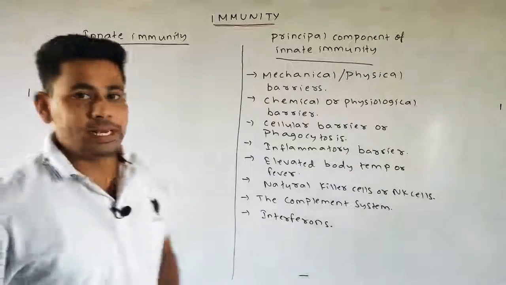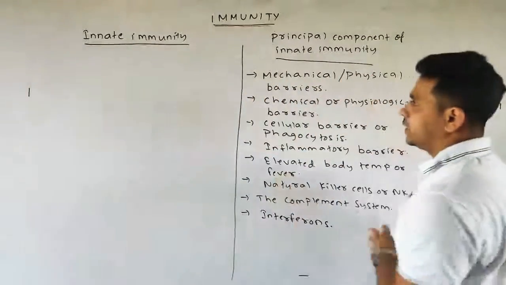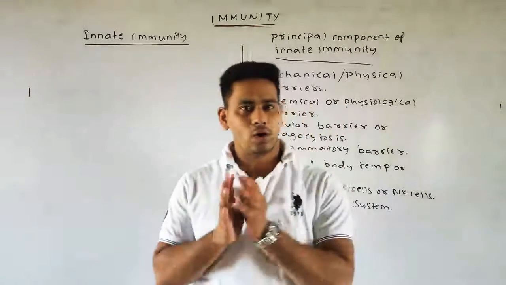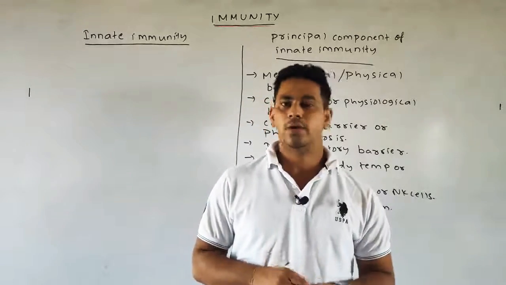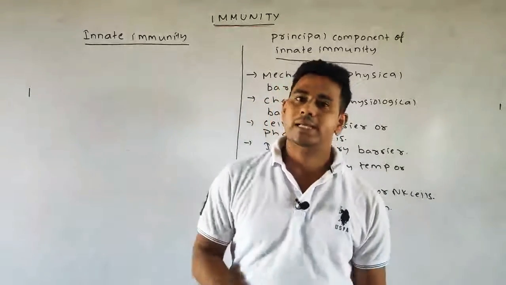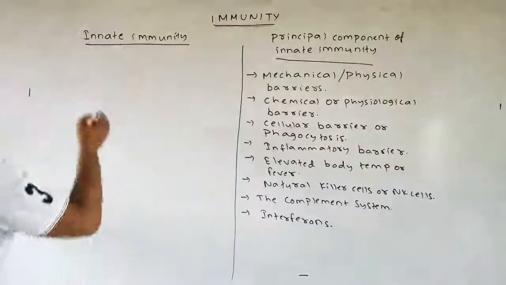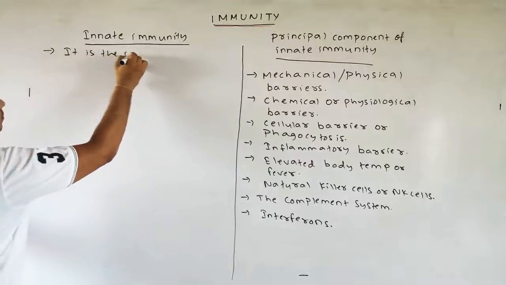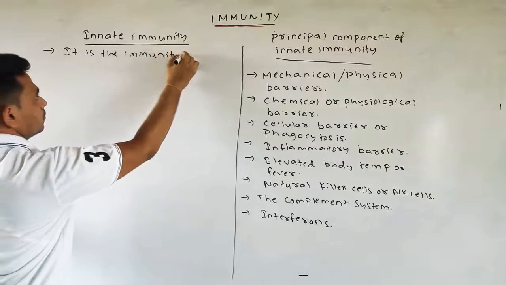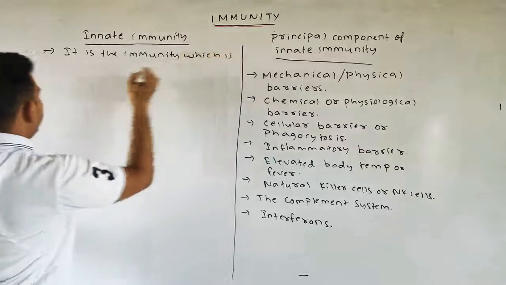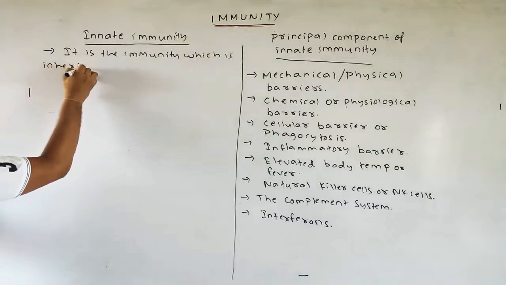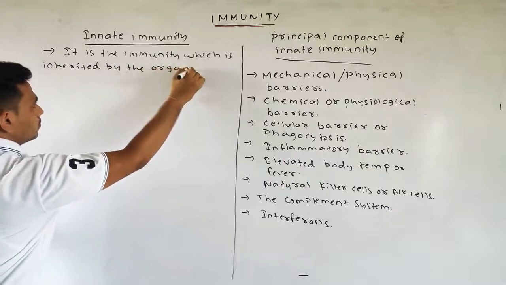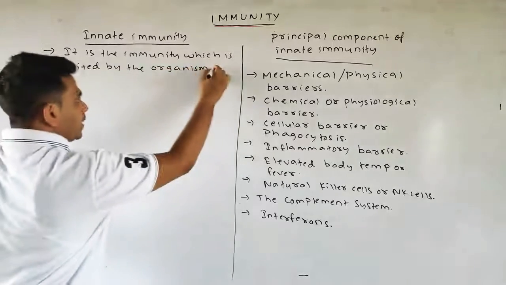Now come to your innate immunity. Okay, so what is innate immunity? It is the immunity which is inherited by the organism from the parents, and also we can say it is the immunity which is present since birth. So we can write the first point: it is the immunity which is inherited by the organism from the parents.